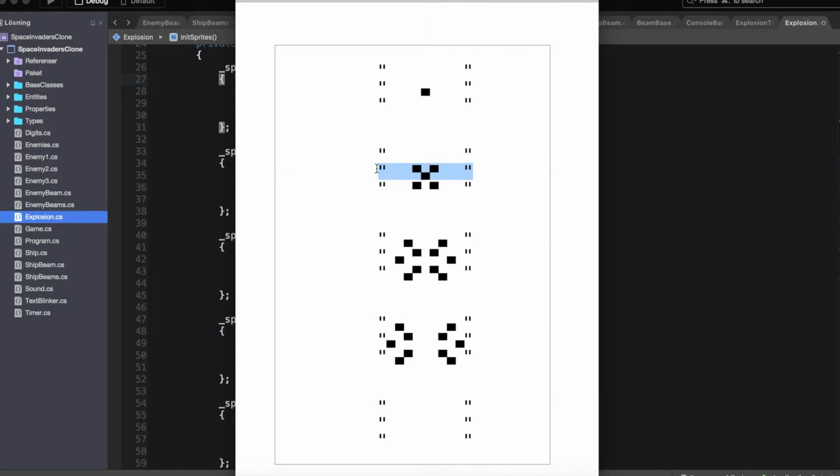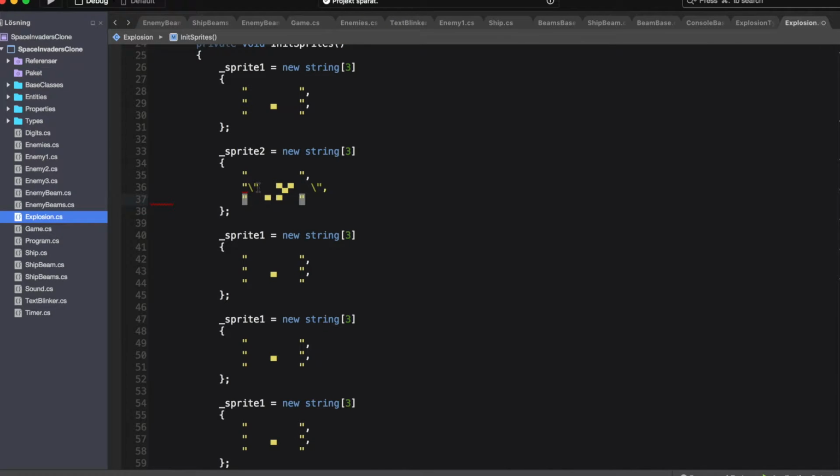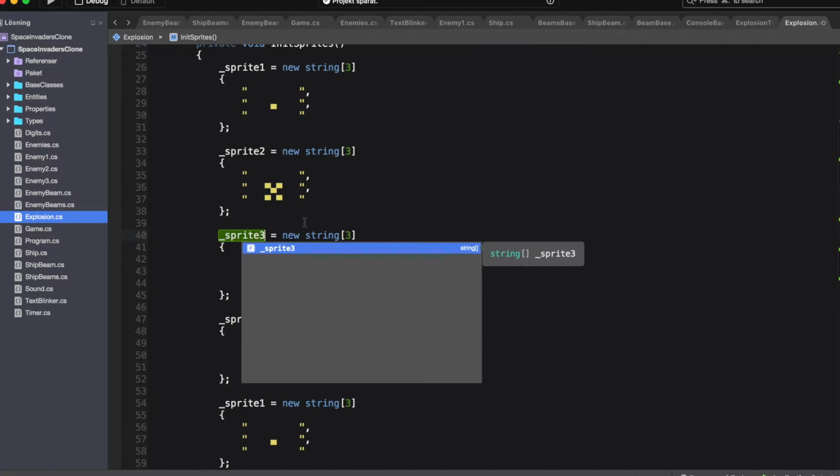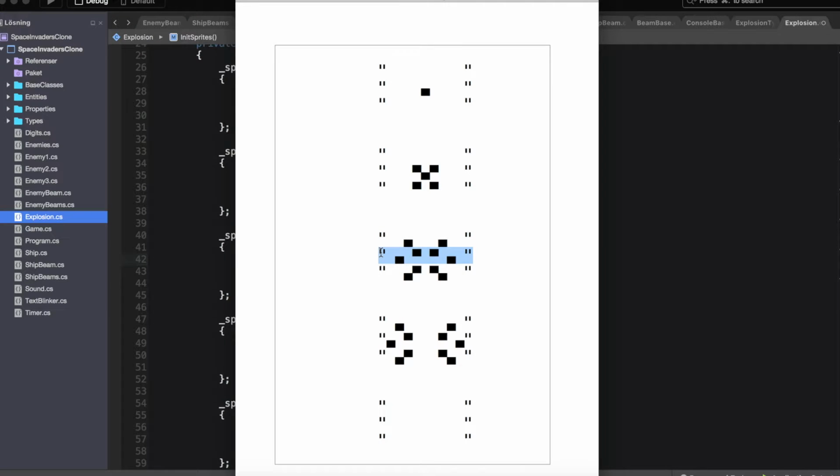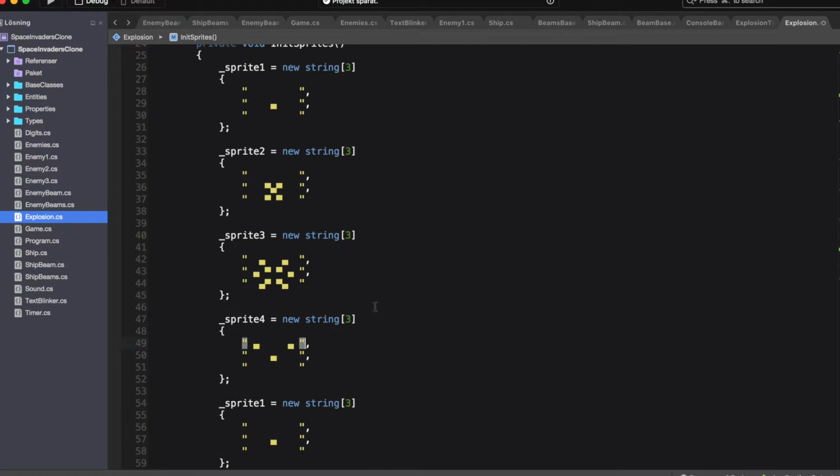Second one. So let's just copy all the sprites. And sprite number 4.